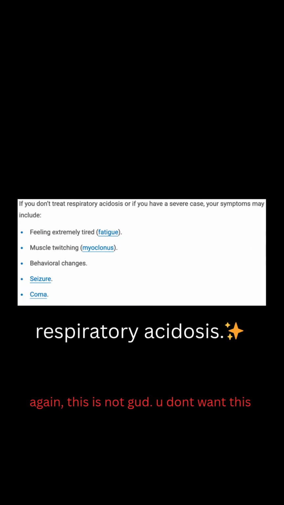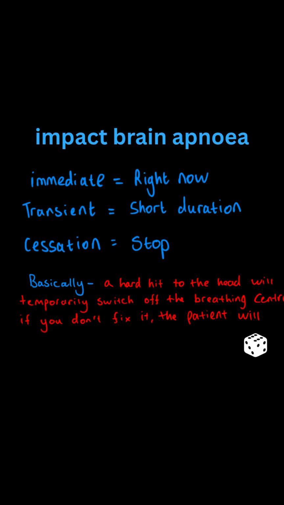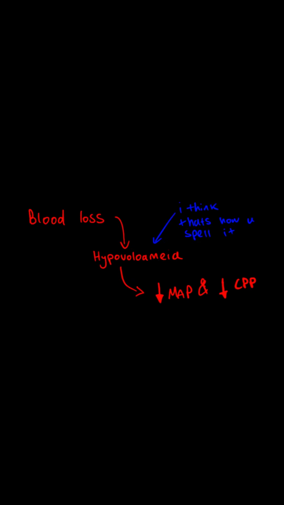And just another important note we're going to talk about is impact brain apnea. This is an immediate transient cessation of breathing following a head injury, often without significant anatomical insult. The sudden mechanical force exerted on the head can cause autonomic dysfunction, resulting in neurogenic shock, which is characterized by a period of apnea. The lack of oxygen, or hypoxia, is the leading cause of mortality in these patients. So, blood loss from other injuries in a patient with multi-system trauma may lead to hypovolemia, leading to a fall in their MAP, or mean arterial pressure, and CPP, or cerebral perfusion pressure.